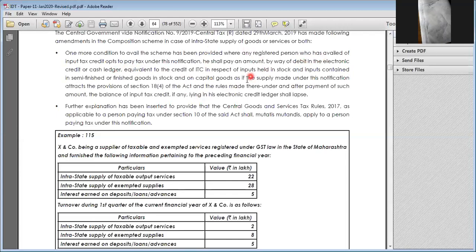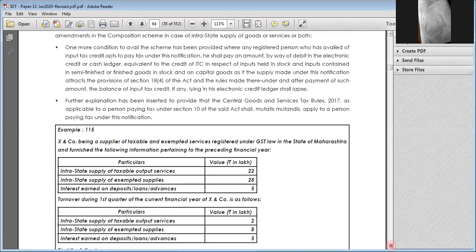If you have already availed ITC on stock or input of finished goods, then you have to reverse that ITC and you have to pay the tax. You have to reverse the ITC and pay the tax. This I forgot to inform. Earlier it was a regular levy, now I converted into composition levy. If there is any stock, for that stock you have to pay tax, for which you already availed ITC. That is another scenario you have to understand.